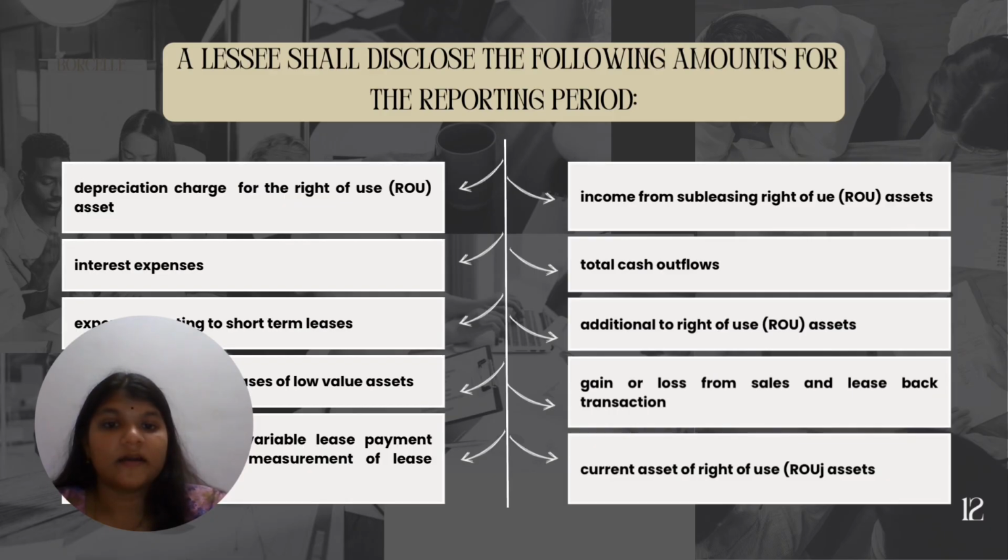The next is gain or loss from sale and leaseback transactions, which arises when an asset is sold and immediately leased back, and it shows how such transactions affect profit and cash flow. The last is current portion of right of use ROU asset, which identifies the portion of the right of use asset expected to be realized within one year and is useful for short-term asset management and liquidity analysis.